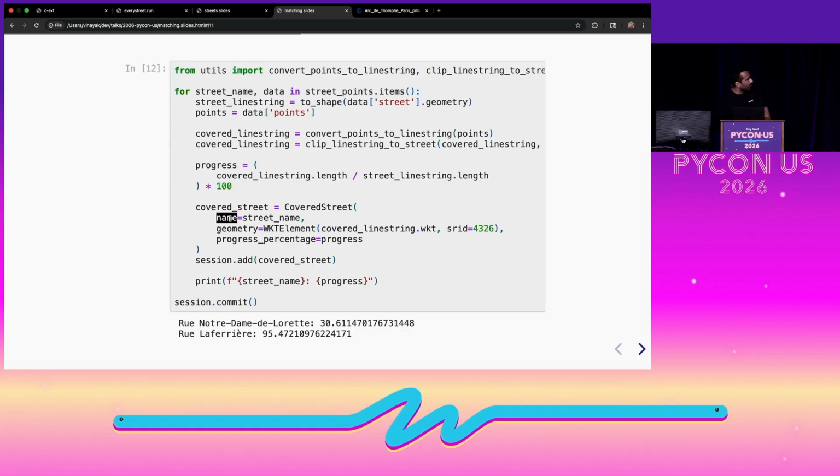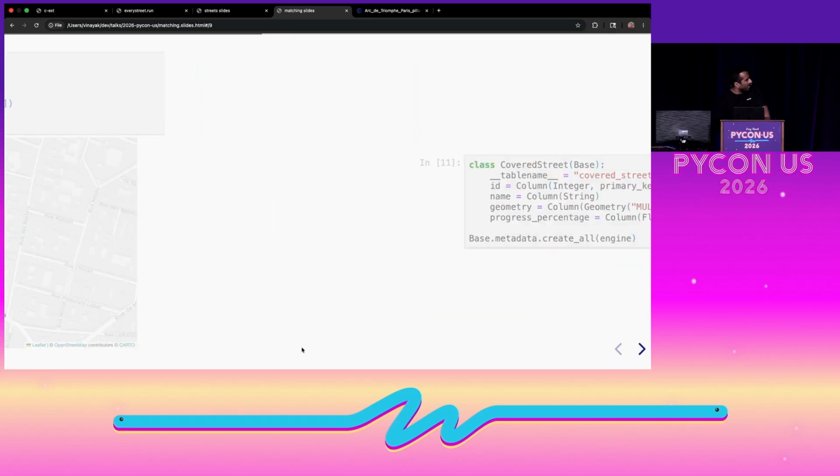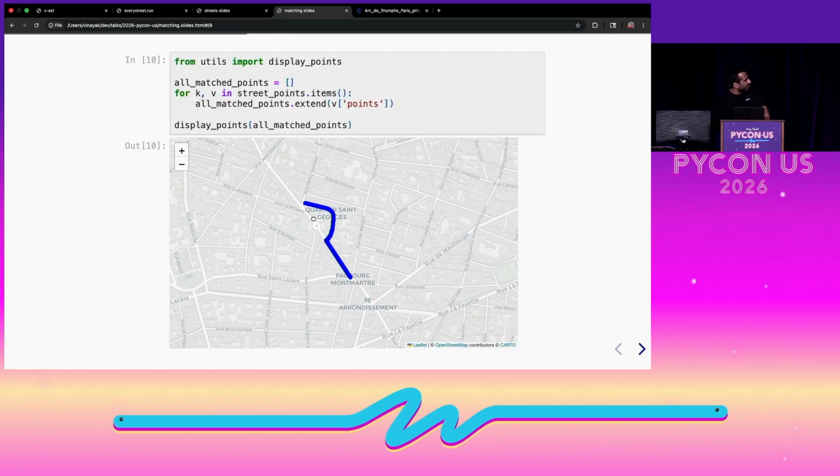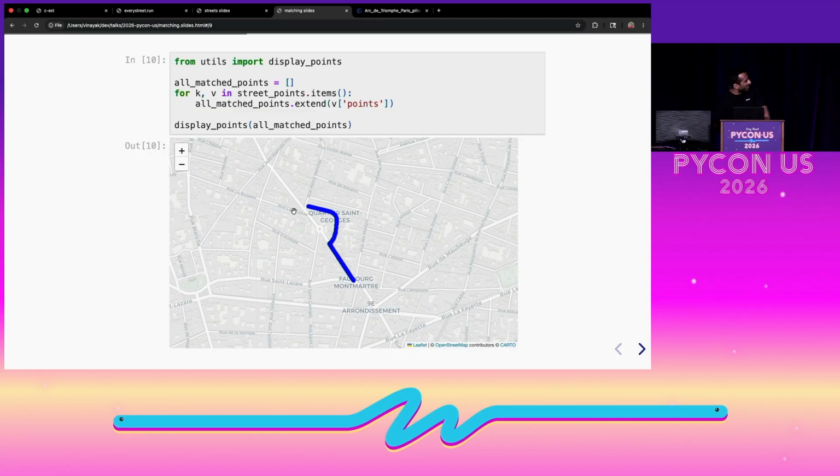We put the street name that we ran on, the geometry that we covered, and to calculate the progress, we divide the length of the covered line string by the length of the line string of the street, and that gives us the progress on both of those streets. On the first one, we ran around 30%, the second one, 95%, and as you can see here, it's pretty true, because this street extends from here to here, and we ran only around 30% of it, but this one, we've covered all of it.